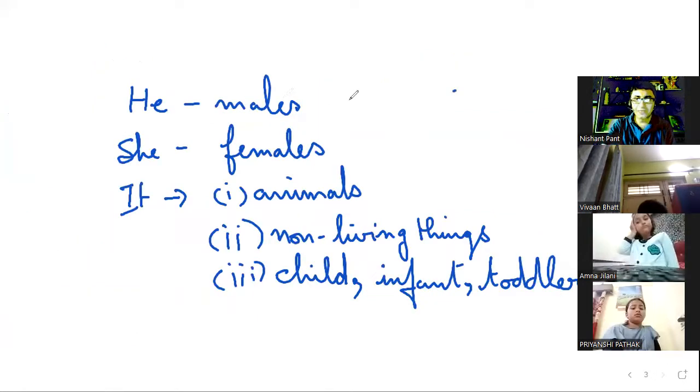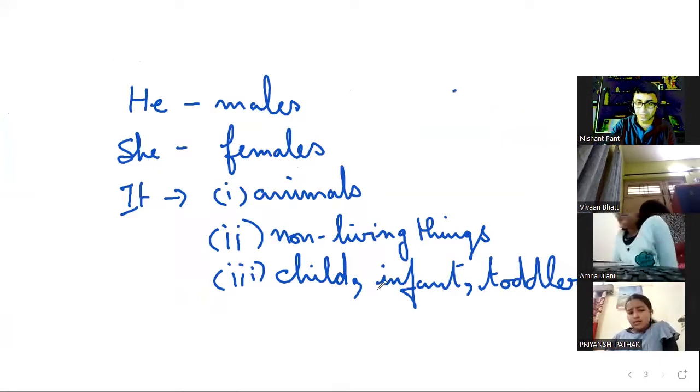He is for males, she is for females, it is for animals and non-living things, and child, infant, toddler are words where the gender is not defined. So these are all our personal pronouns.